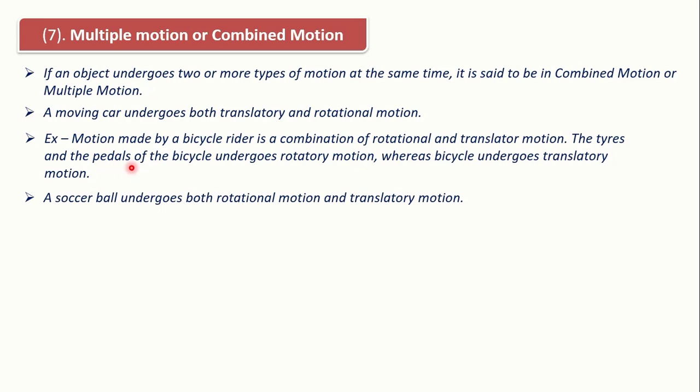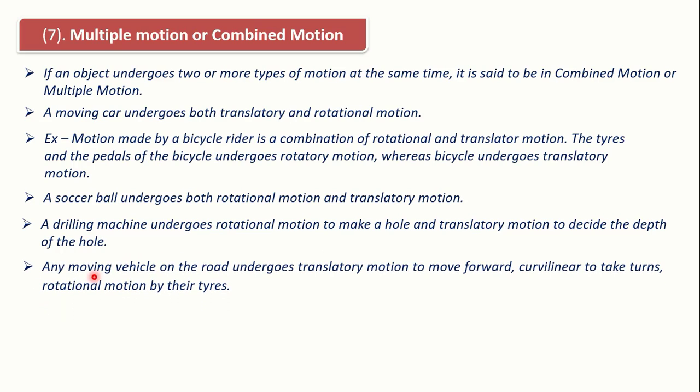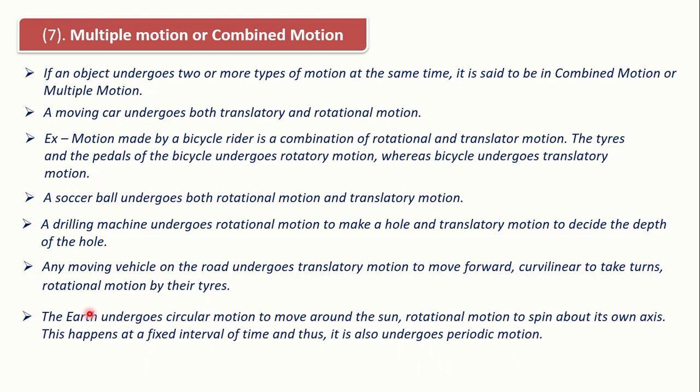The tires and the pedals of the bicycle undergo rotatory motion, whereas the bicycle undergoes a translatory motion. A snooker ball undergoes both rotational and translatory motion. A drilling machine undergoes rotational motion to make a hole and translational motion to decide the depth of the hole. Any moving vehicle on the road undergoes a translatory motion to move forward, curvilinear to take a turn, and rotational motion by its tires or wheels.